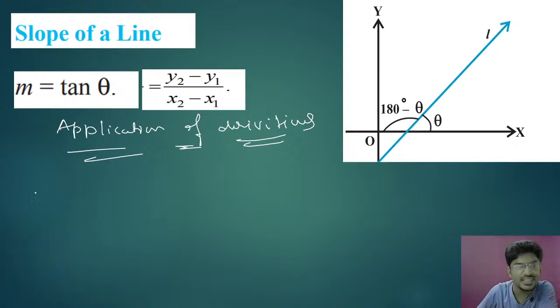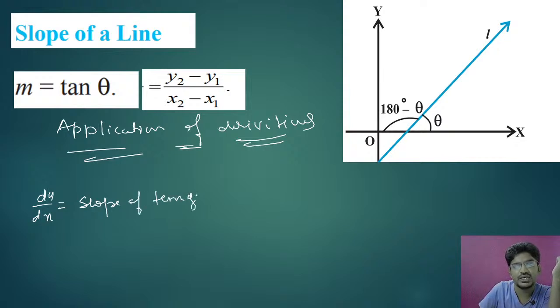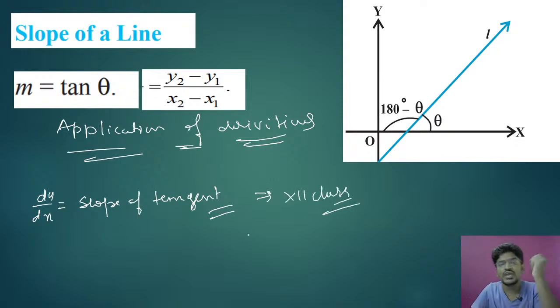What you call in the 11th class, that is dy by dx, differentiation of y with respect to x, already you know. But see here, dy by dx is called as slope of tangent, that you learn in 12th class.